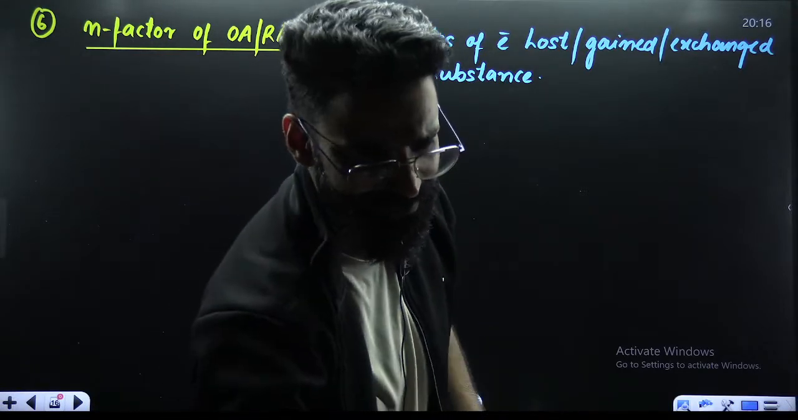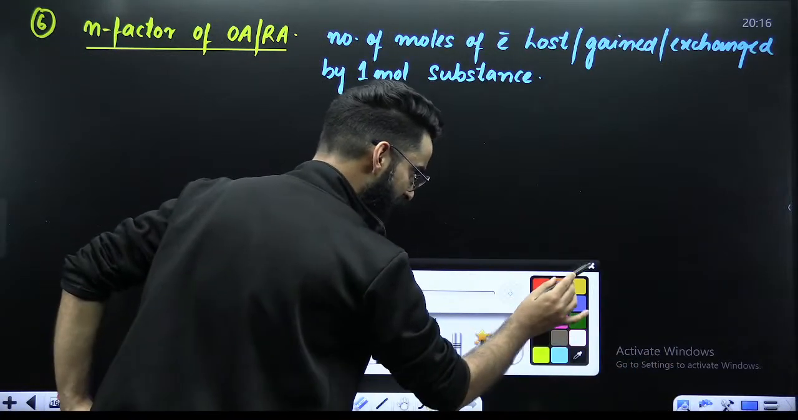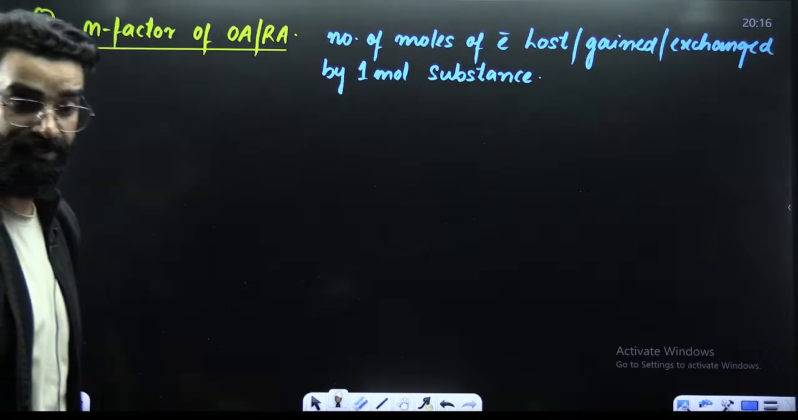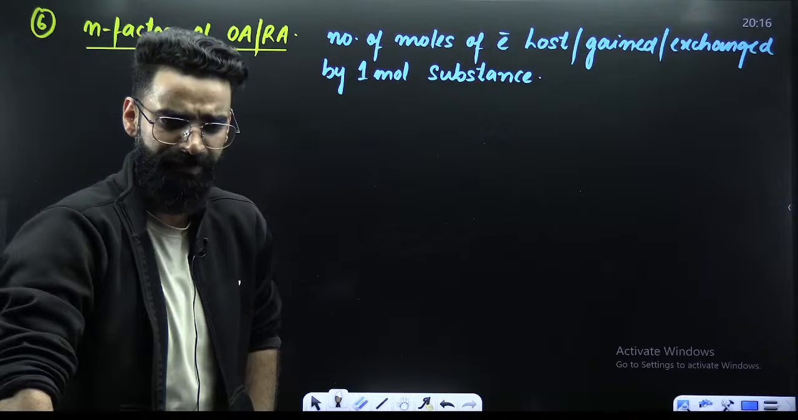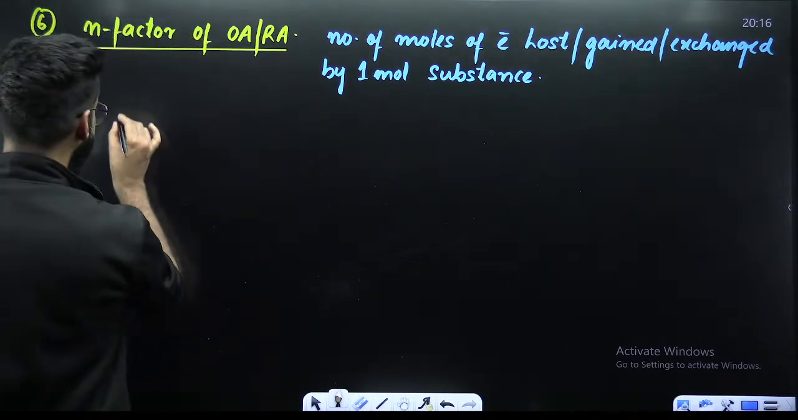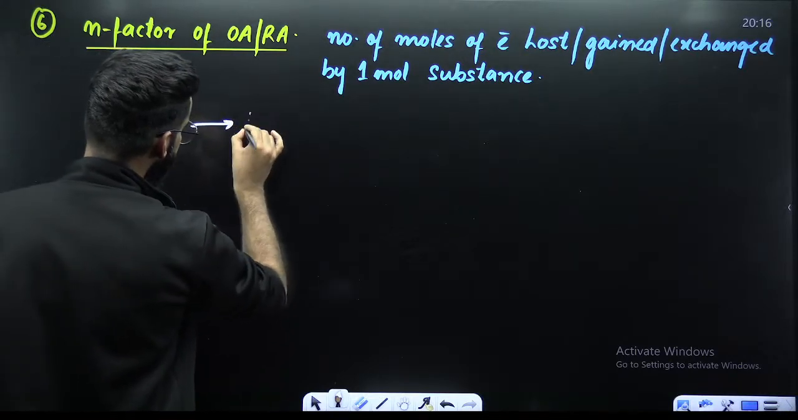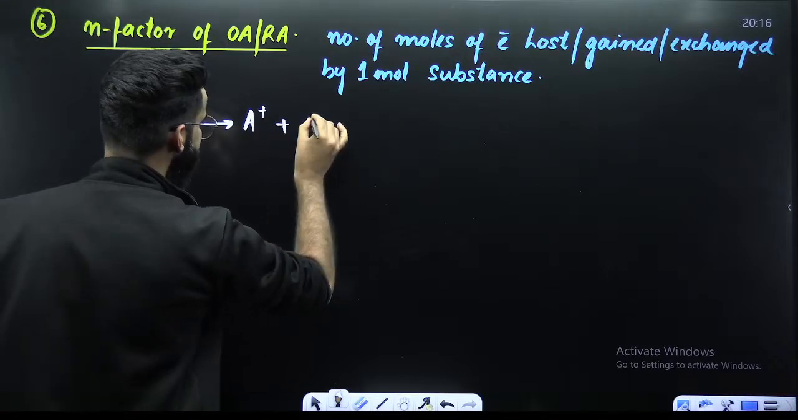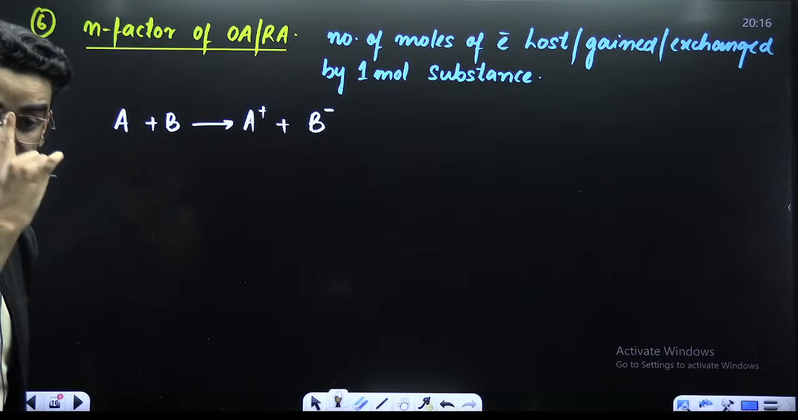Now see guys, try to understand properly what exactly I'm going to say. I'm talking about the N factor of oxidizing reducing agent. It's always equal to the number of moles of electrons lost, gained, or exchanged by 1 mole of substance. What exactly does it mean? Have a look. For example, I've got the reaction like this: A plus B gives A positive plus B negative.